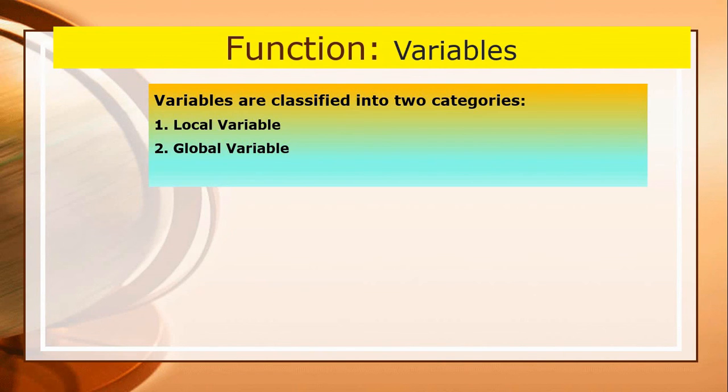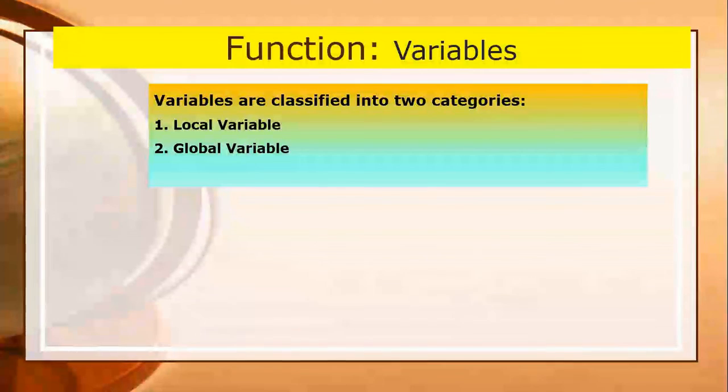So now I will discuss the various types of variables. Variables are basically divided into two parts. We have discussed variables in detail in previous lectures. I will just give you an overview of these variables: the local variables and global variables.